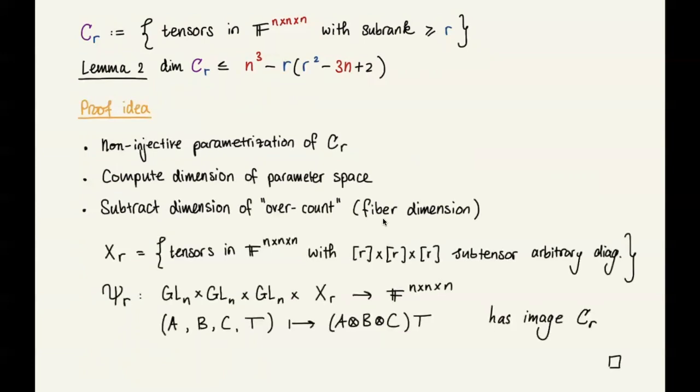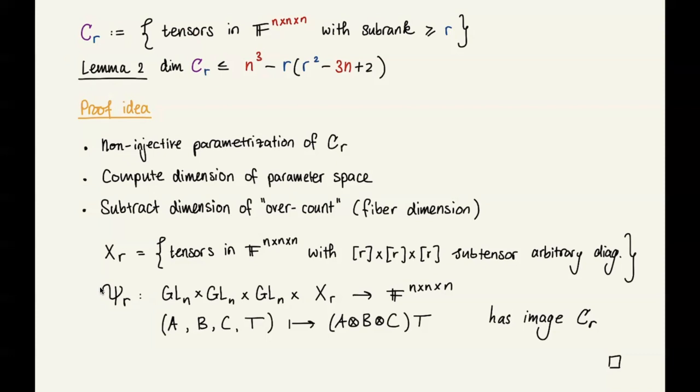Technically, the way we do this is that we have this parameter space, which is called X sub R, which are precisely the tensors of size n by n by n for which the R by R by R subtensor has arbitrary diagonal.